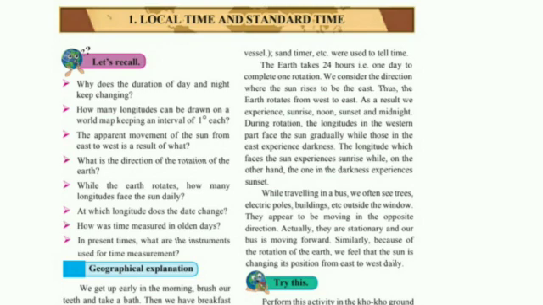When there is sunrise we experience light. When the Earth rotates and changes its face, then we experience sunset, that is night.